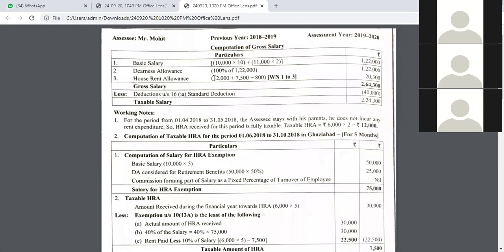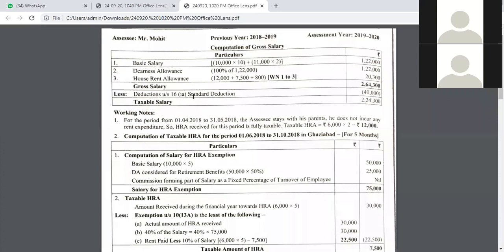Okay. So 12,000 for April and May, 7,500 from June to October, 800 rupees from November to March. Are you able to understand? So this is where we get taxable HRA as 20,000 rupees. So once we add all this, we get his gross salary as 2,64,300.